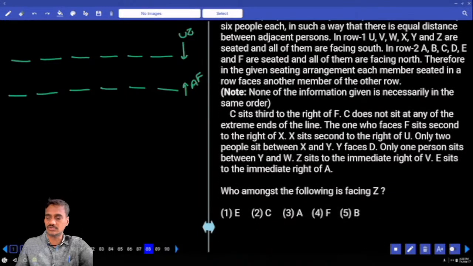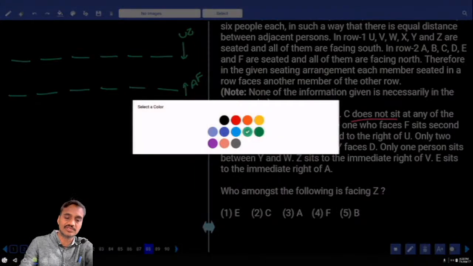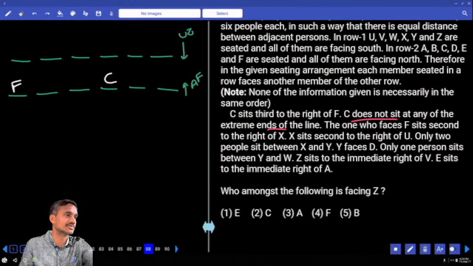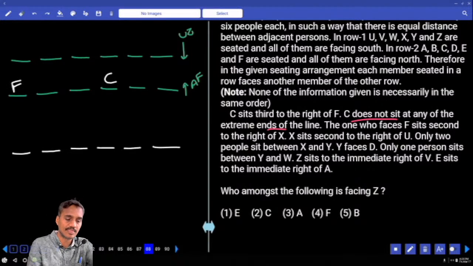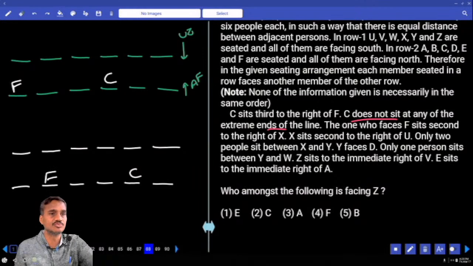Then C sits third to the right of F. C does not sit at either extreme end of the line. If F is here at 1, then C will be here, that is the first possibility. And we have one more possibility: F is at the second place from the left-hand side, then C will be second from the right-hand side. So we have only 2 possibilities because C cannot be at either of the extreme ends.